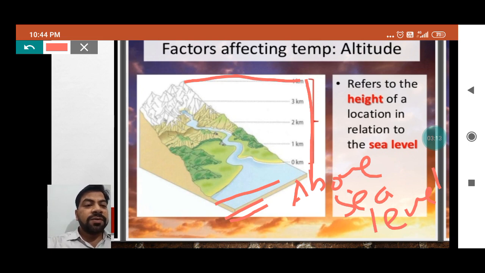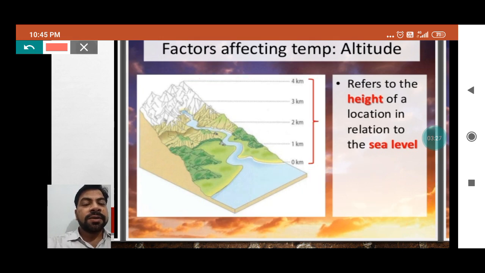But when you take the surface of the sea water as 0 kilometer, from 0 you start going to the higher altitude. This way you can understand.